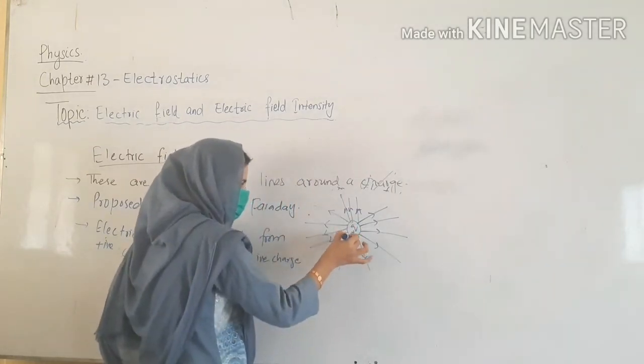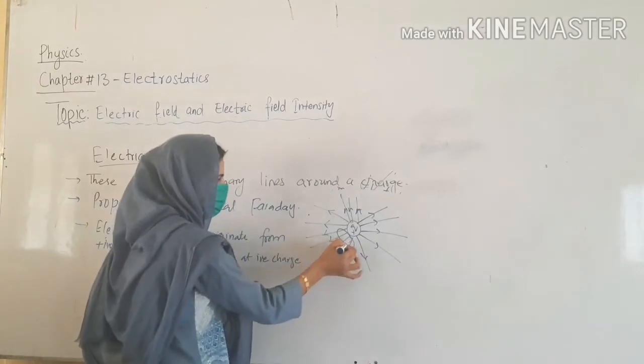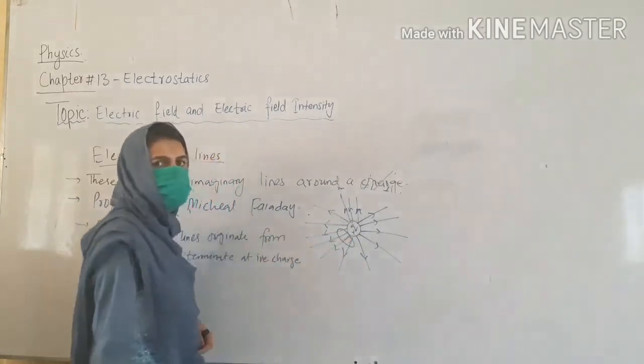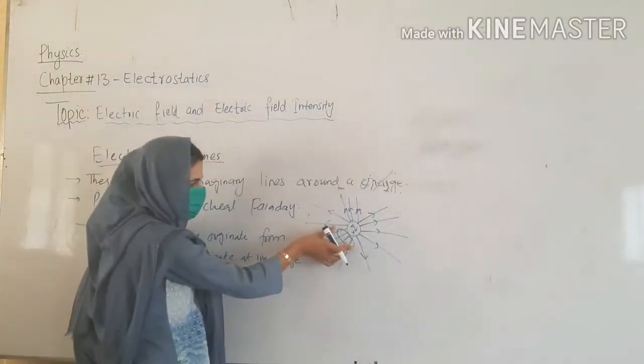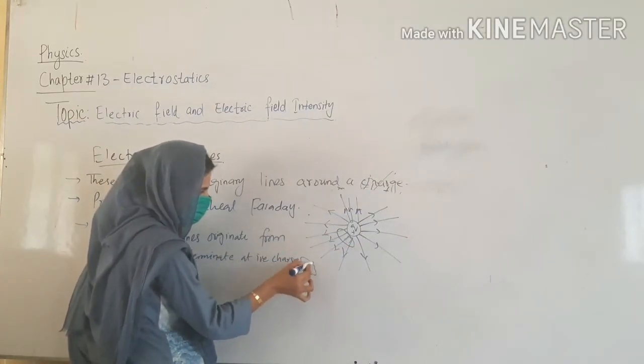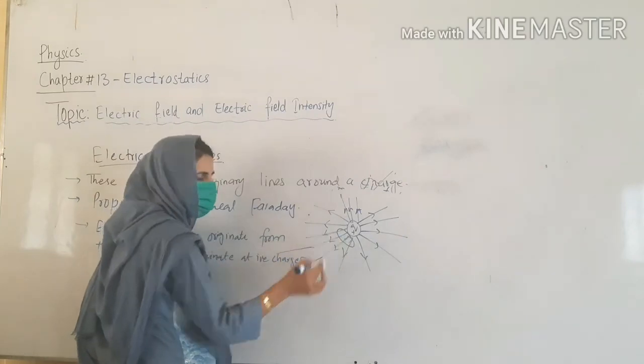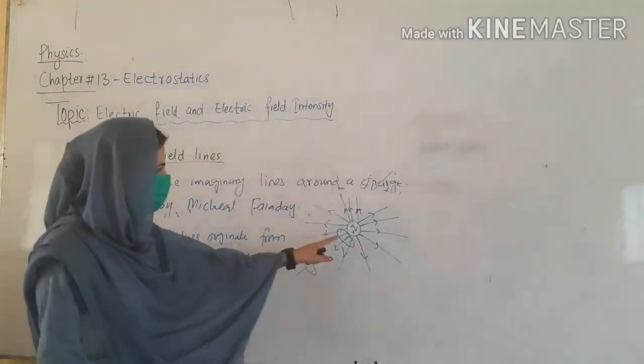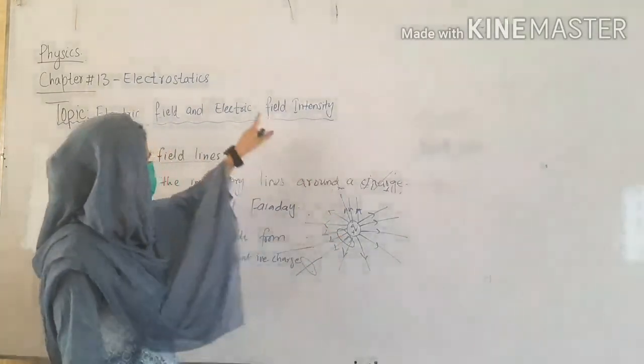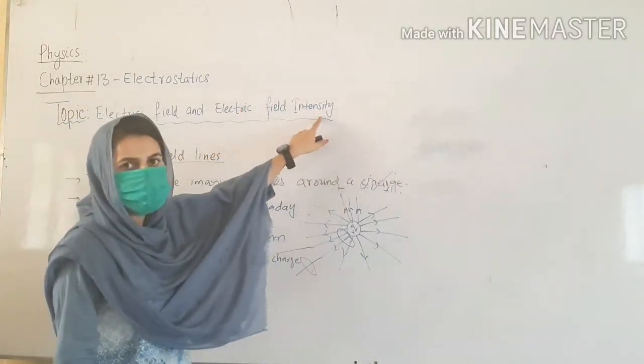If I consider the area along this, here 1, 2, 3, 4 lines are crossing this surface area. If I consider the same area along this distance, it will have only one line. It means near the source the electric field lines are greater, so the electric field strength or intensity will be greater.